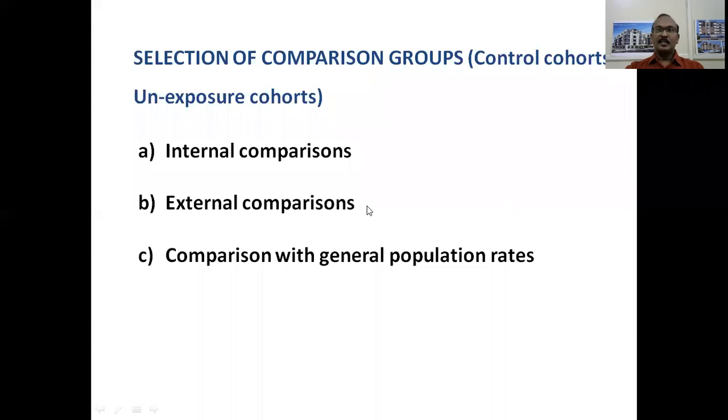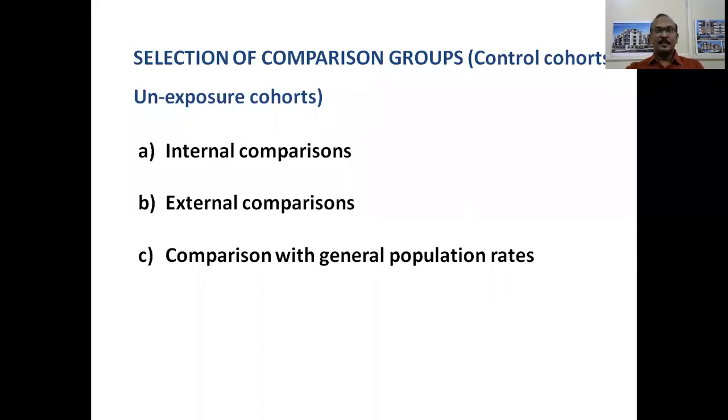External comparison. You compare smokers with non-smokers, or radiologists with ophthalmologists. So you have an external comparison group to study the effect of a particular thing. Like if you have smokers and non-smokers, you study the effect of smoking on smokers and non-smokers, and what is the occurrence of lung cancer among smokers and non-smokers?